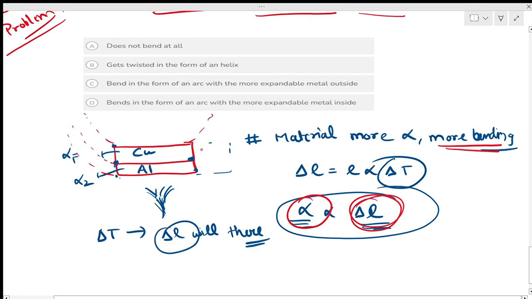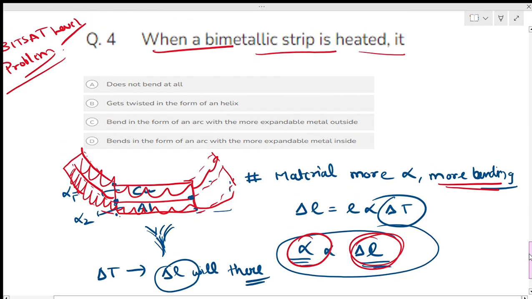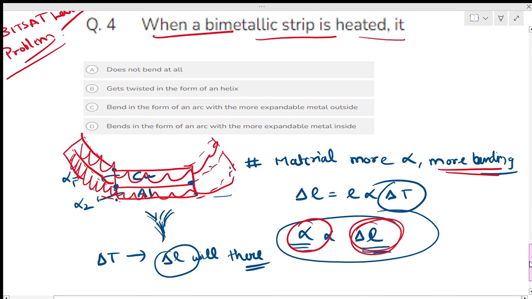In this way, their joints will not separate. The rod will not separate. It will bend in this way. You got it? The aluminium rod becomes like this and the copper rod becomes like this. You got my point? Okay, so what's the answer? I will give you one more concept regarding this. This is a good question.